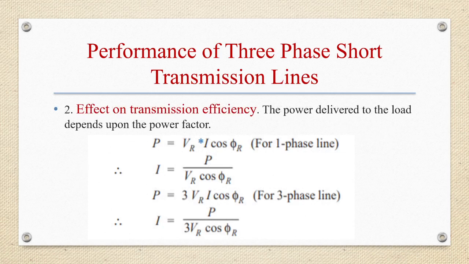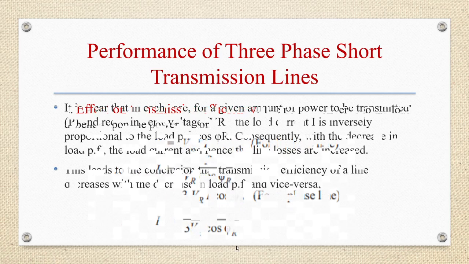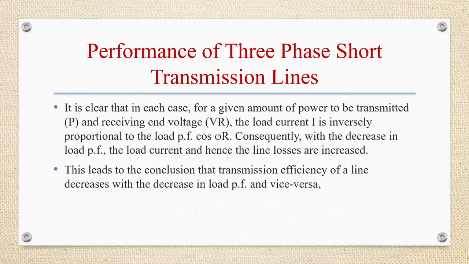So can you clear? So for a given amount of power to be transmitted and receiving end voltage, current I is inversely proportional to cos phi r. Consequently, with the decrease in load power factor, load current and hence the line losses will be increased. This will lead to the conclusion that transmission efficiency of a line will decrease with the decrease in load power factor and vice versa.